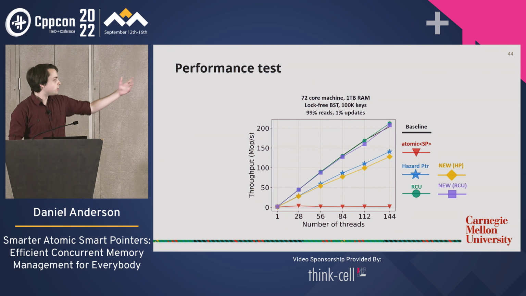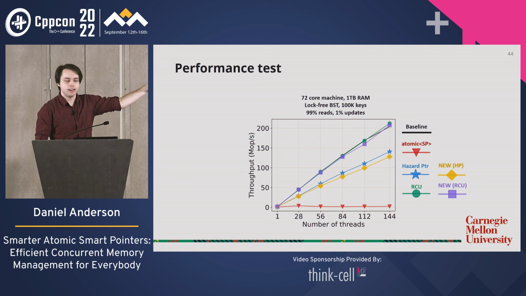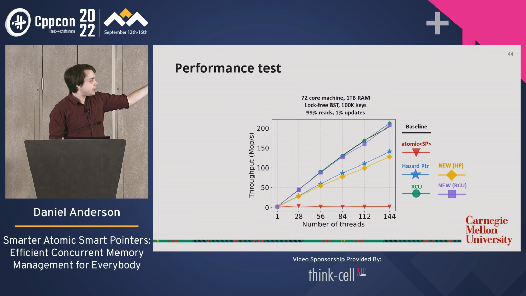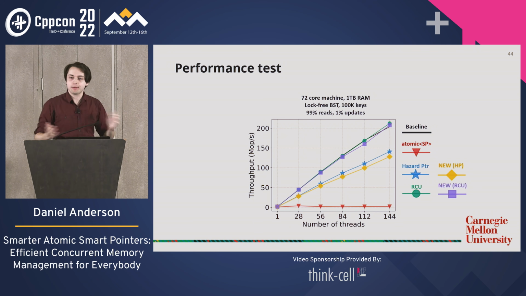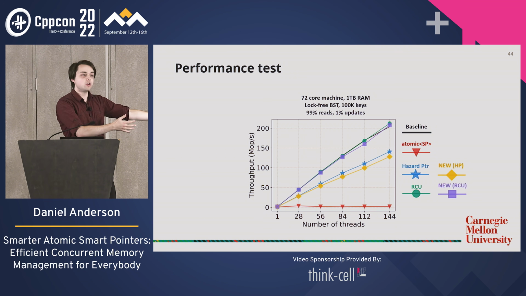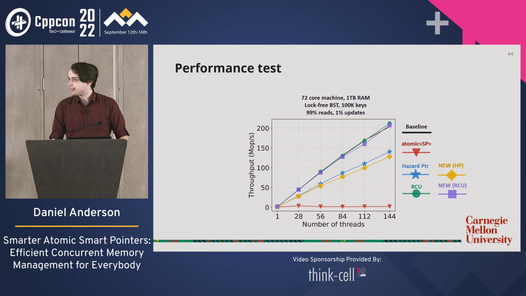Roughly. So the question was, we basically have a superset of the API of atomic shared pointer, which is right. We have store, load, cas, and this new operation get snapshot. Now, the difference here is that in this benchmark, the smart pointers that have get snapshot are using it. The atomic shared pointer is doing load because it doesn't have a get snapshot method. So we're not necessarily using the same API for atomic shared pointer and the new smart pointer, because the point is we're seeing how much better can we do if we add a new operation that atomic shared pointer doesn't have. Great. All right, and I think we're out of time.